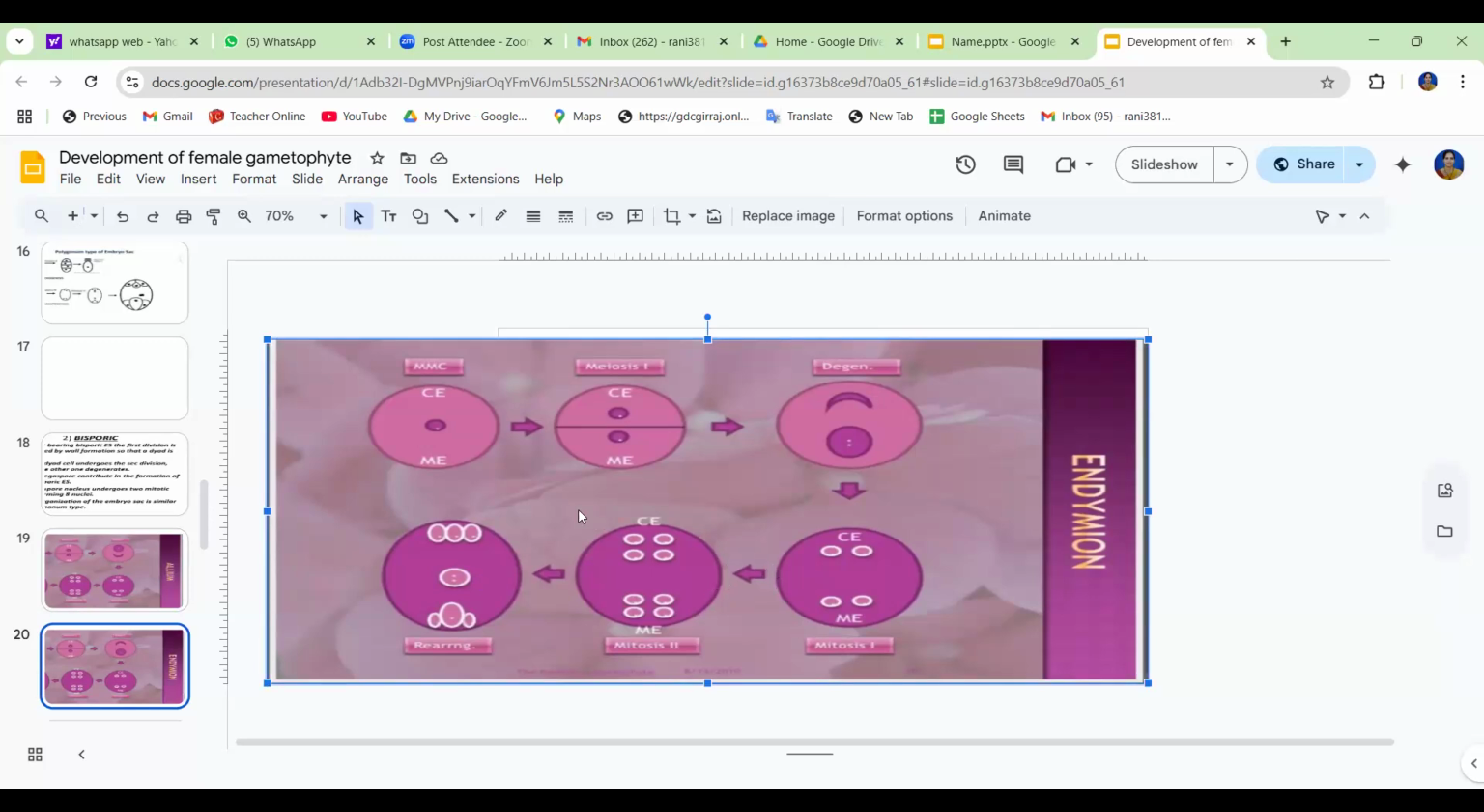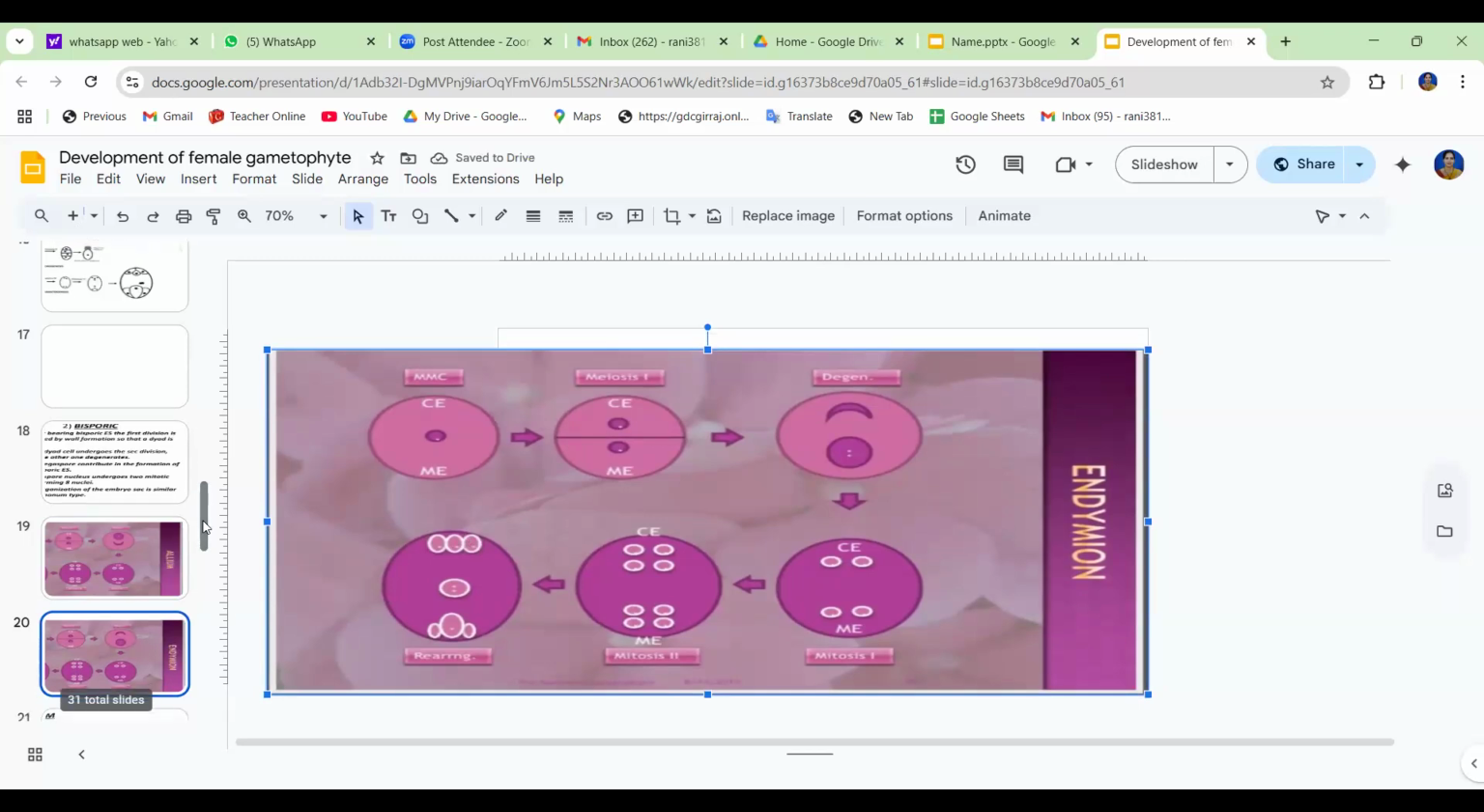In which plant was this observed? Endymion hispanicus. By whom? Battaglia, in 1958, first observed it in this plant, Endymion hispanicus. That's why the name is also Endymion type. So this is the bisporic type, only Allium and Endymion.